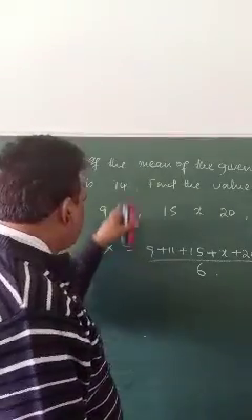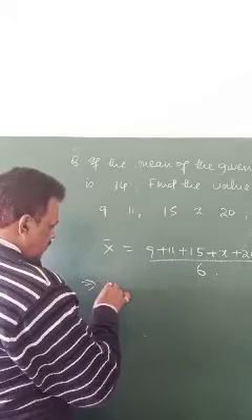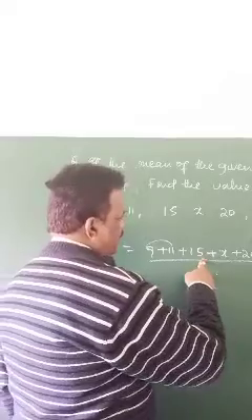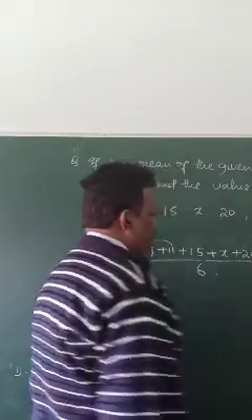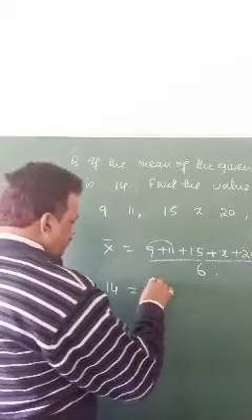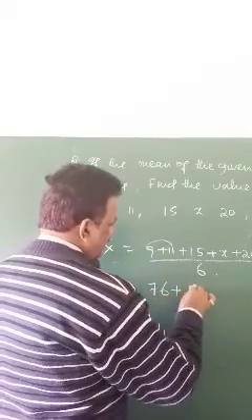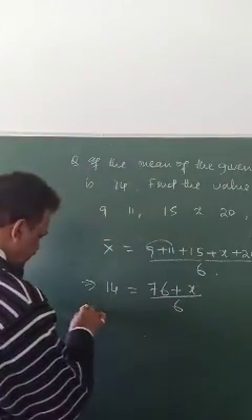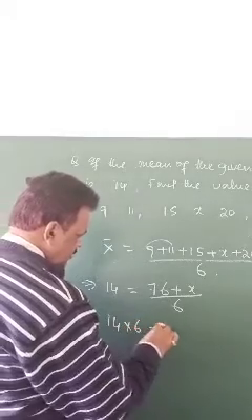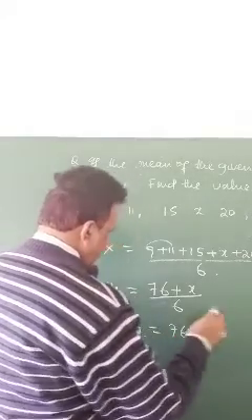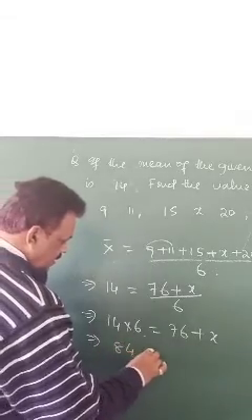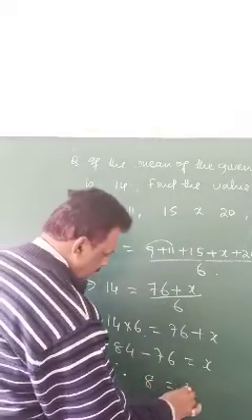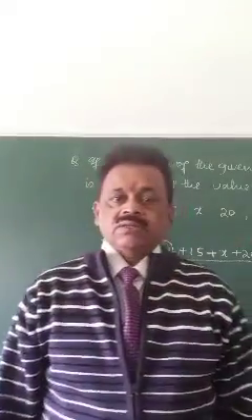This mean is given to us, 14. 14 equals to, add this, how much? 76 plus x by 6. So do cross multiplication. 14 into 6 equals to 76 plus x. 84 minus 76 equals to x. 8 equals to x. So this could be a short question like this.